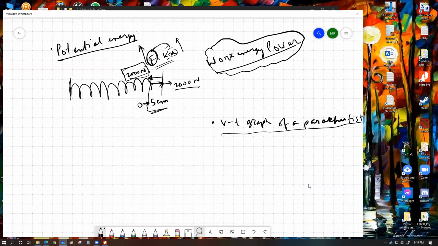So this amount of work that I have done by the application of force will be stored within the spring as energy, and that is a type of energy which we call potential energy. For this example, we'll call this elastic potential energy. There can be other scenarios as well.